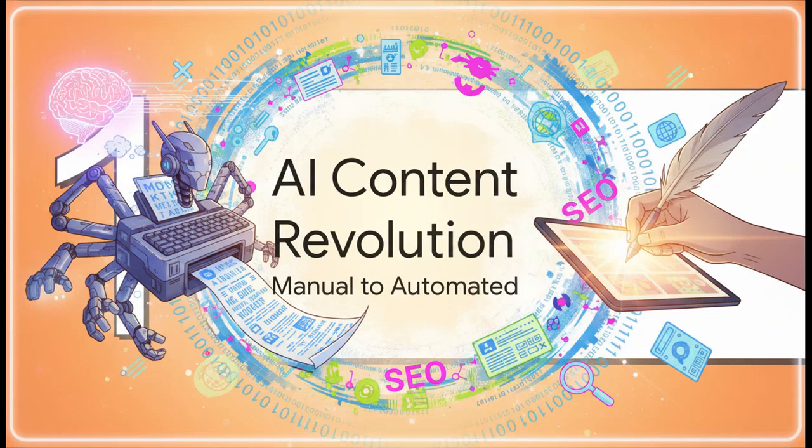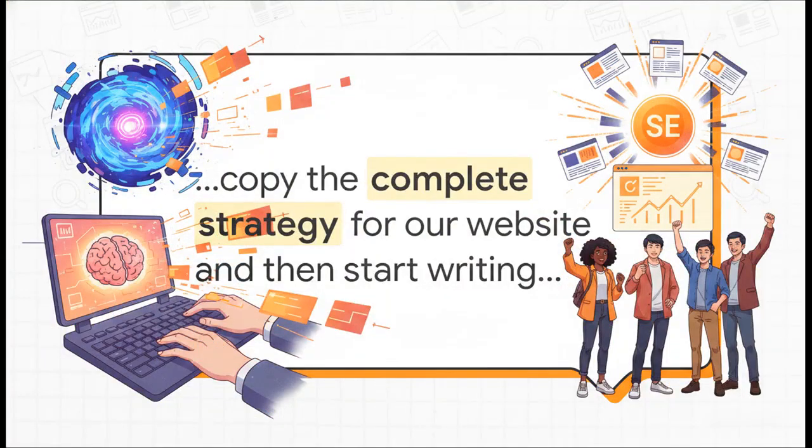All right, section 1. The AI content revolution, shifting from manual to automated. Look, this revolution isn't just about typing faster. It's a complete restructuring of how digital assets are even created. To really grasp the raw power here, check out this prompt fed into an AI platform called Mockloud.ai from our source. The user literally commands the AI to copy the complete strategy for our website and then start writing the blogs based on the latest articles.